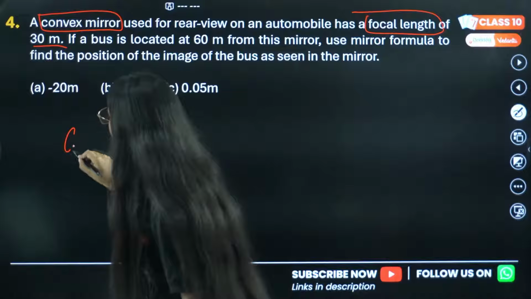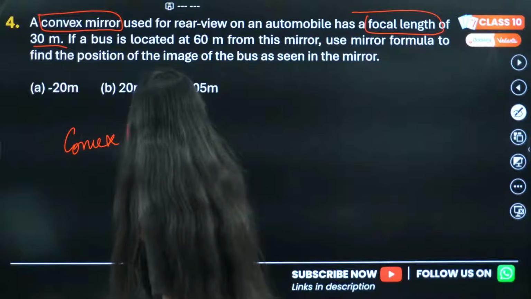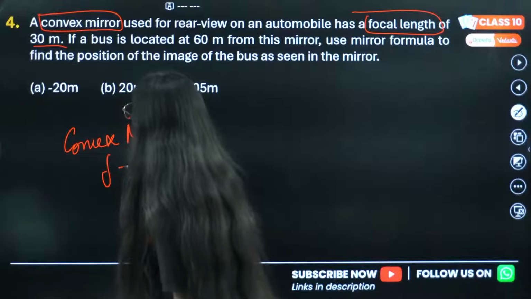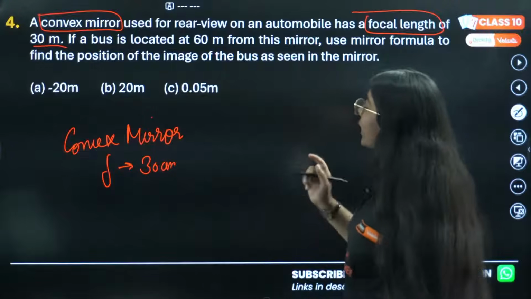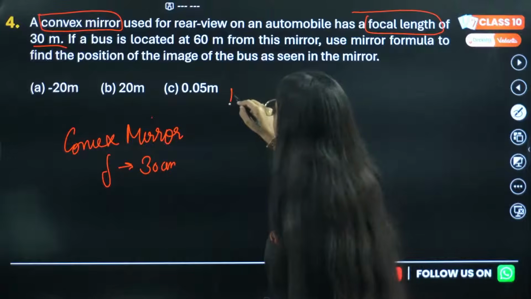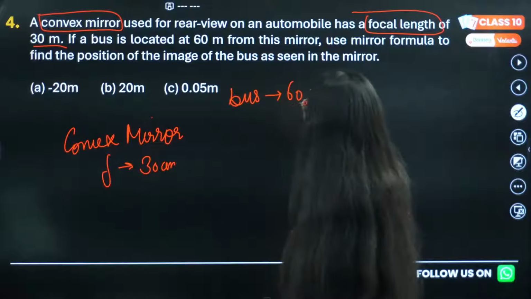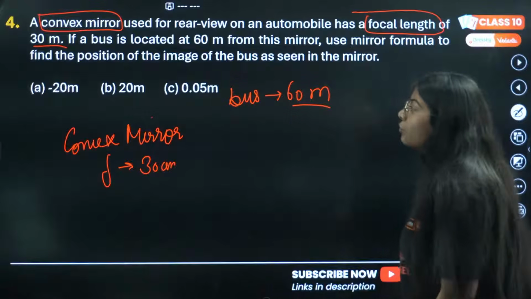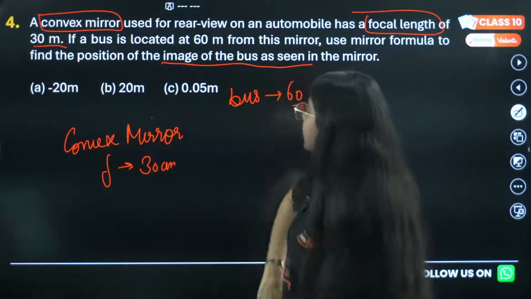So we are given a convex mirror with focal length 30 meter. A bus is located at 60 meter from the mirror. Use the mirror formula to find the position of the image of the bus as seen in the mirror.